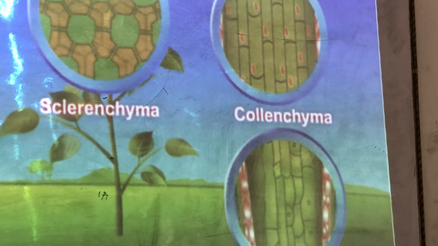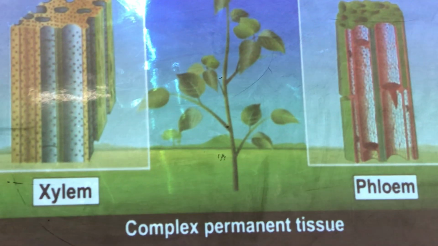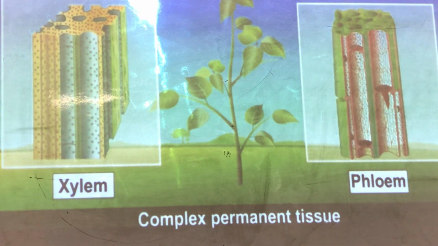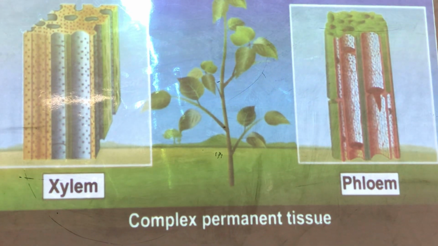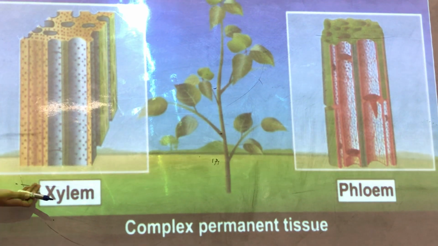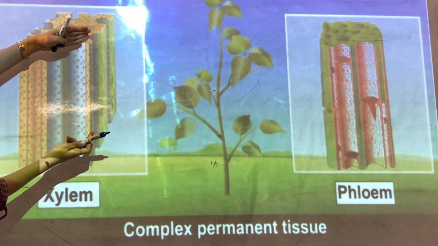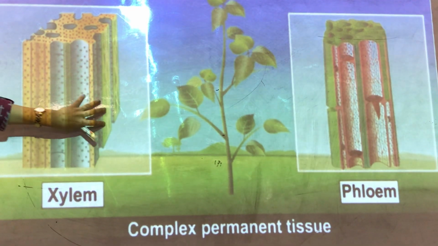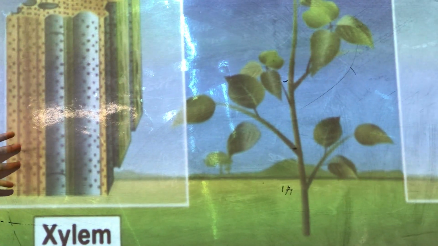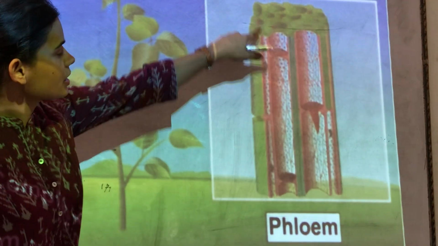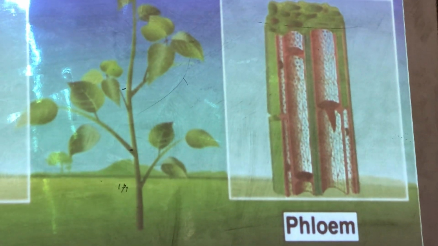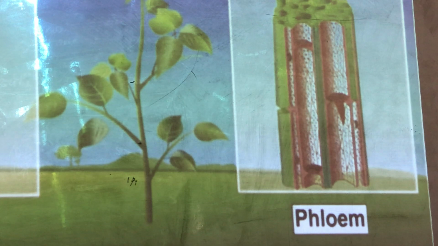They are permanent. Now if I look at this xylem and this phloem, I can easily tell that they are of different color and different appearance. For example, here you will see that they are cylindrical and green in color. We are not zooming in; otherwise, if you had zoomed in, you would have noticed that they have a different appearance from inside. There also you can see that some are elongated and some are circular in shape. That is the reason they are called complex permanent tissues.